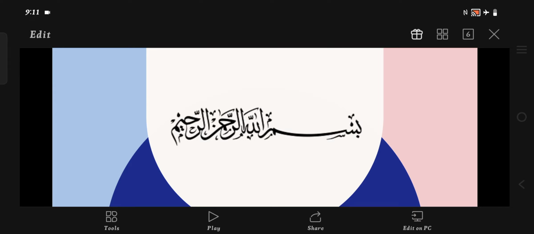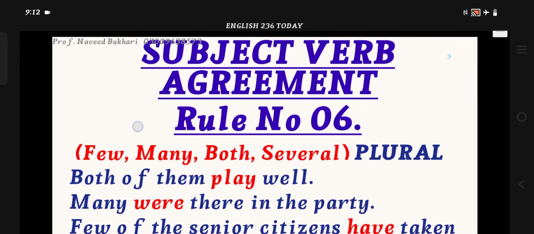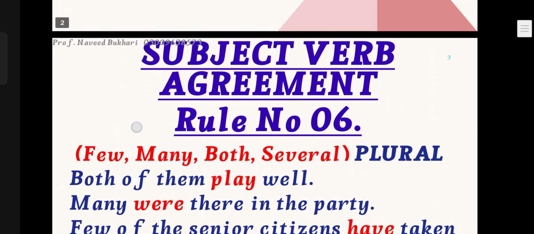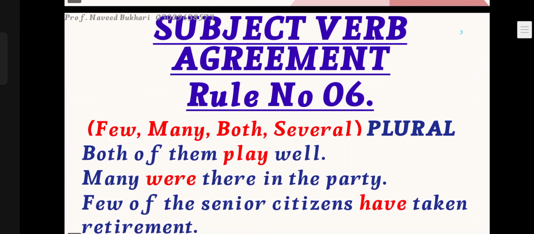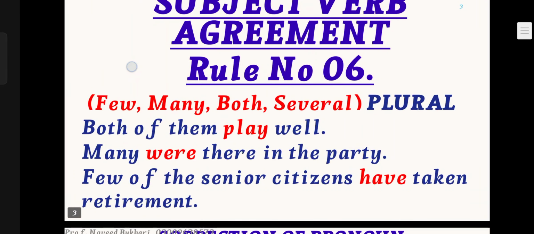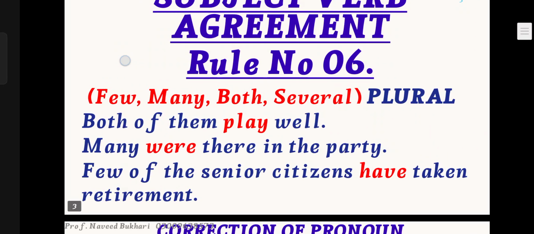So, today I am continuing the second part of the subject verb agreement. This is subject verb agreement rule number 6. We have words like few, many, both, several. These basically take the plural verb.